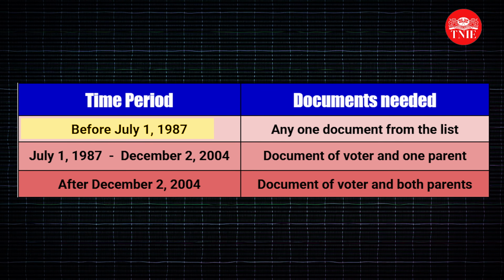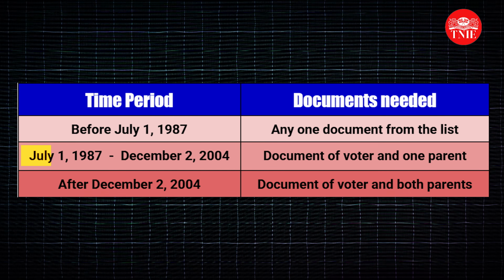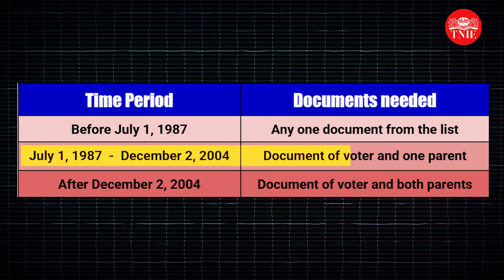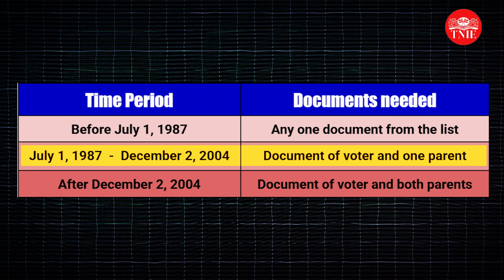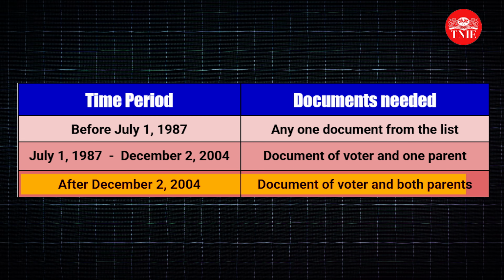Those who are born in India before July 1st, 1987 can provide any single document from the list above. Those born between July 1st, 1987 and December 2nd, 2004 have to provide a document for the elector and one document for one parent. Those born after December 2nd, 2004 have to provide documents for the elector as well as both parents. The Electoral Registration Officer ERO, usually a sub-divisional magistrate who is senior to the BLO, may ask for additional documents if not satisfied about your age or citizenship.